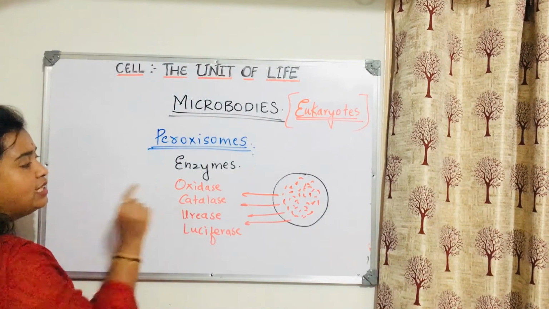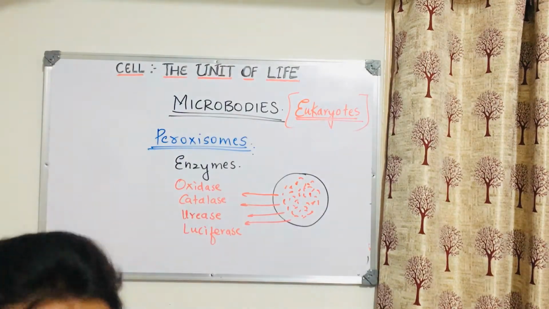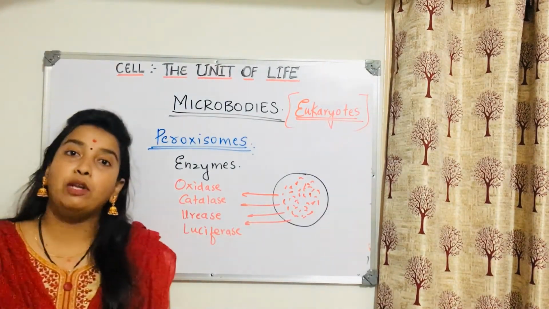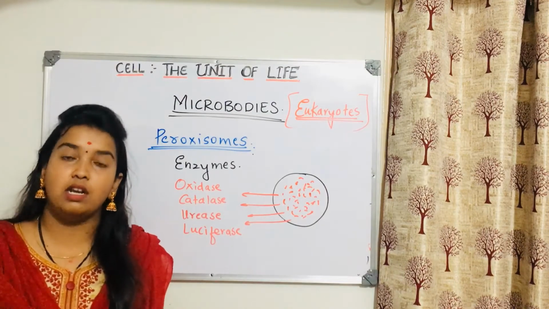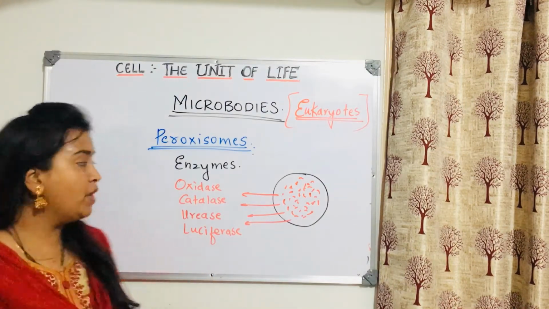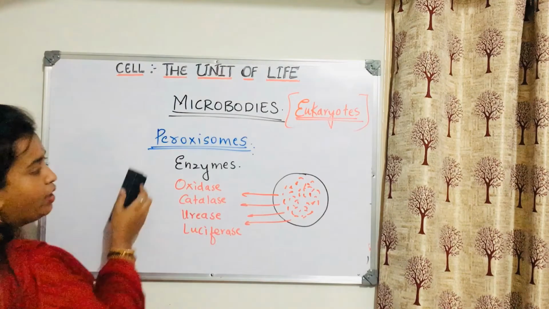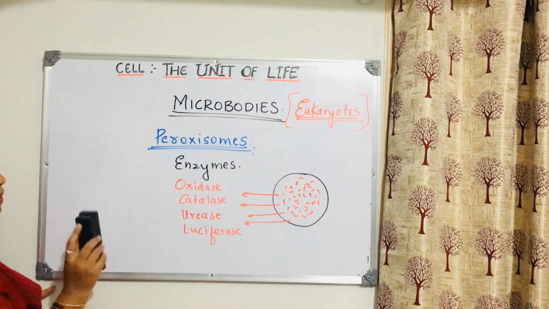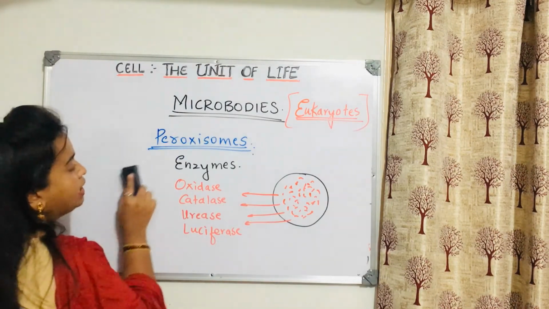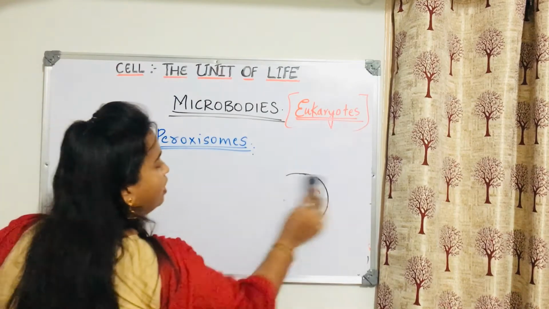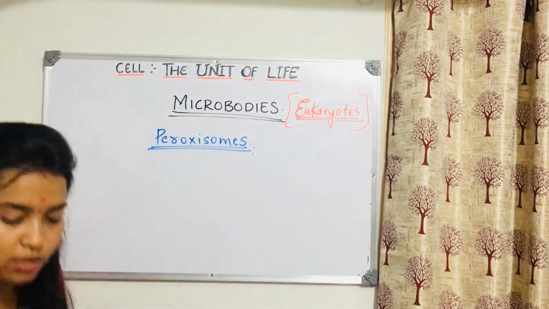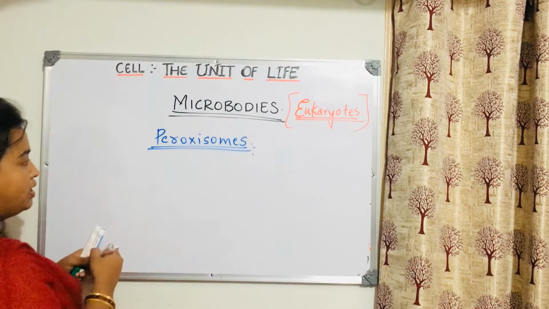See, what will oxidase do? Oxidase enzyme helps in oxidation of amino acids and uric acids which are produced in the body. Okay, you have taken down this much. Please stop the video and take down if you want. Then we are going to go further. So what is done by these peroxisome enzymes? I'll tell you what is done.